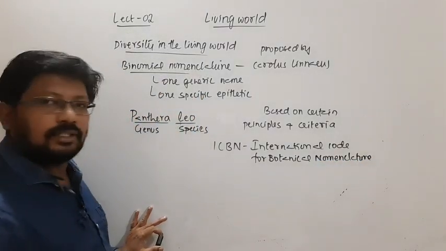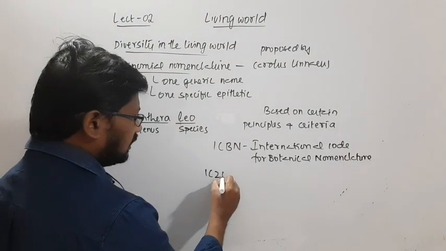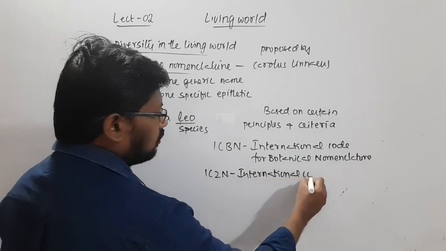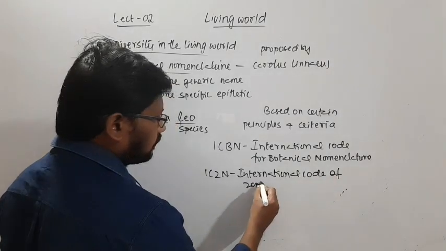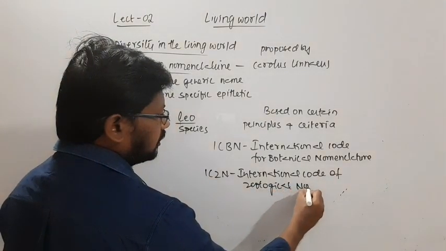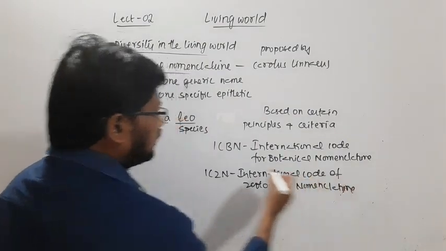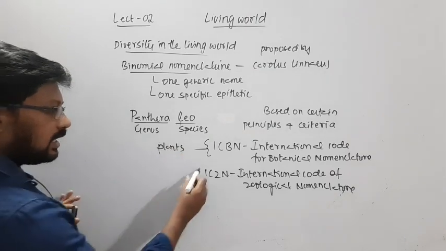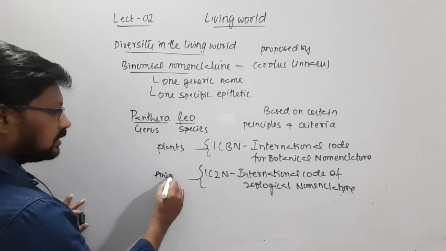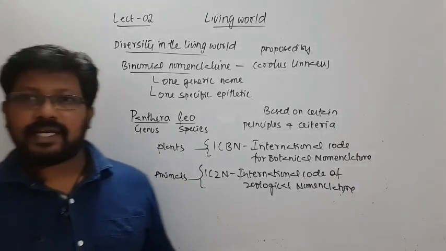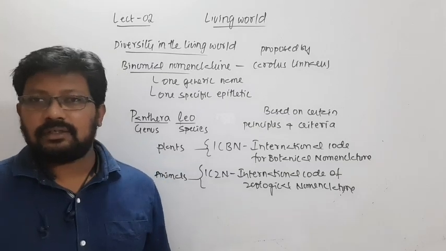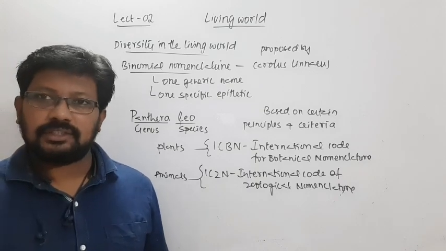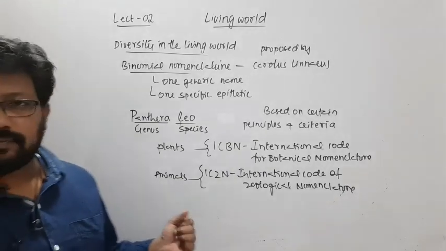International Code for Botanical Nomenclature. And then ICZN, which stands for International Code of Zoological Nomenclature. So this ICBN is meant for giving names to plants, and ICZN for animals. Like that, there will be codes for bacterial nomenclature and for viral nomenclature, and different bodies will have some rules and regulations to give names to different groups of organisms.